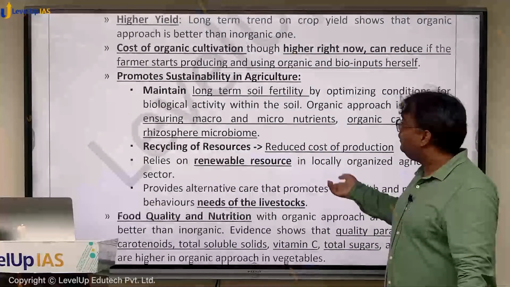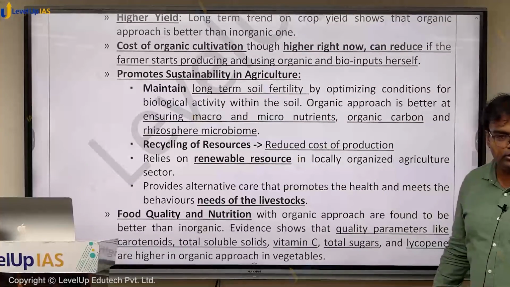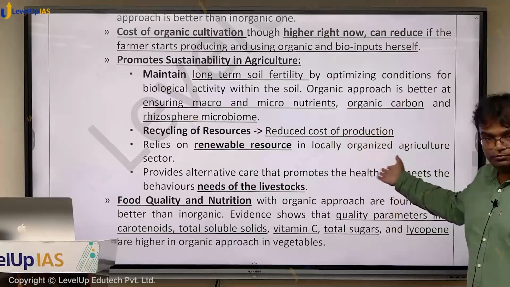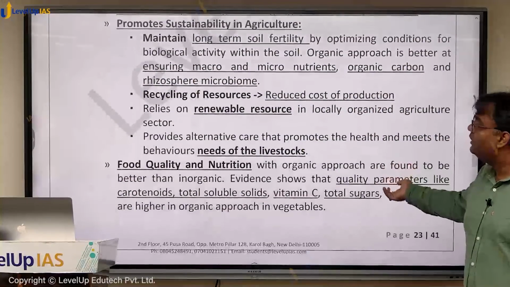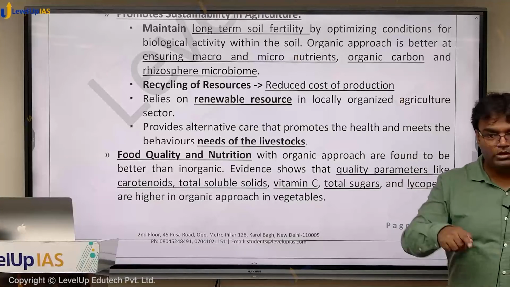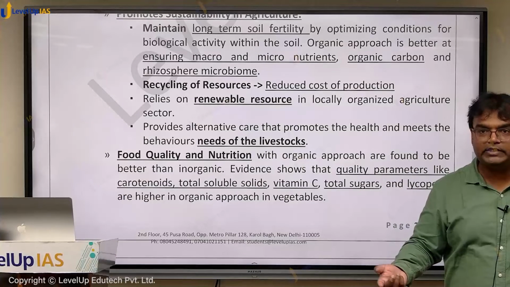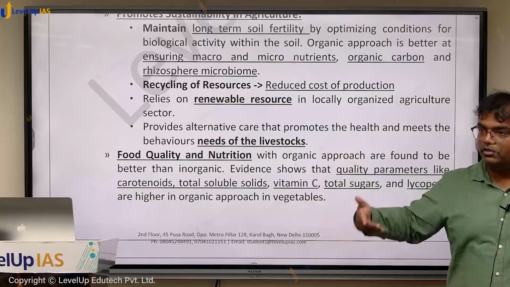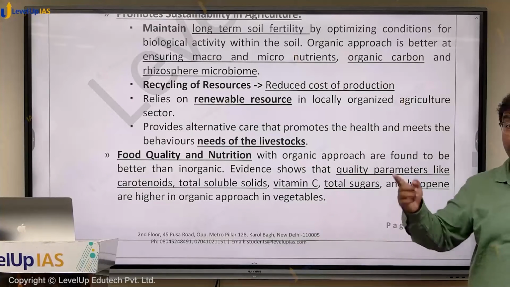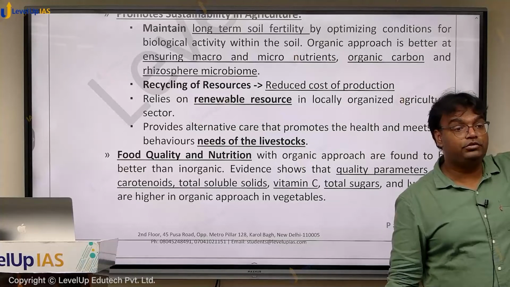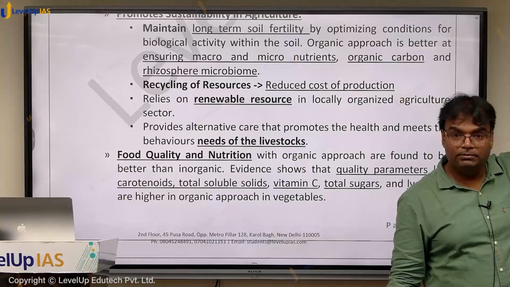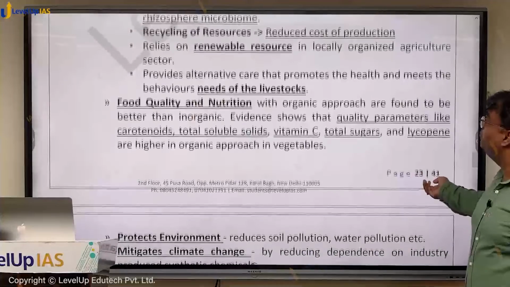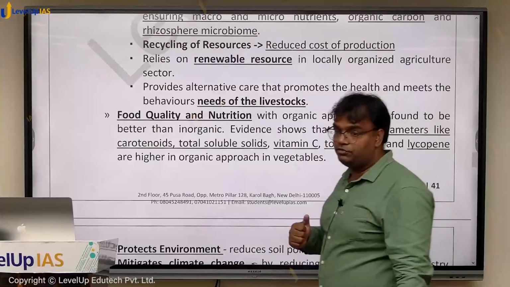Then it promotes sustainable agriculture. Soil का long term fertility would be ensured. It will help us recycle resources, and thus cost of production would be lesser, and it relies on renewable sources. Why renewable sources? Cow dung is renewable. ऐसा तो है नहीं कि you are removing cow dung next day फिर कर लेगा. तो it depends on renewable sources rather than fertilizers which are extracting nitrogen, phosphorus from mines and they may get exhausted. Then provides alternative care that promotes the health and meets the behavior needs of livestock also.